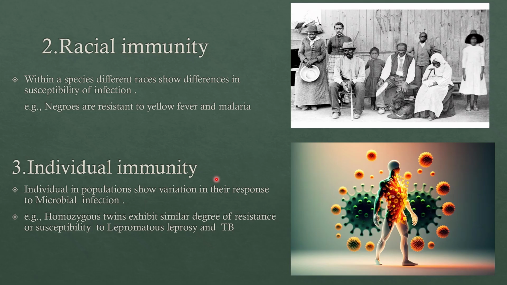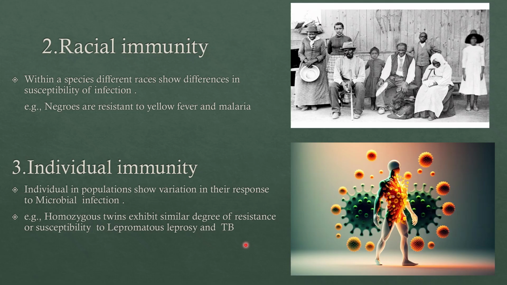But among them it is told that identical twins have a similar degree of resistance to lepromatous leprosy and TB. Why do homozygous individuals or twins have this? Because their genes are the same, their body's natural immunity is also very similar.